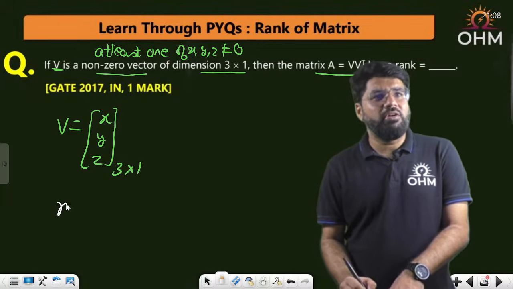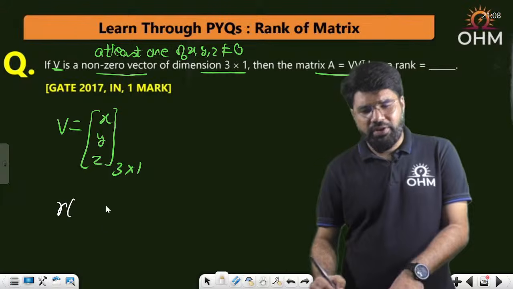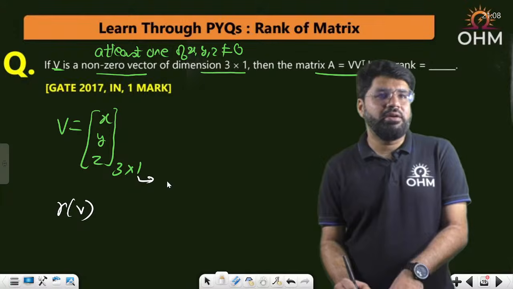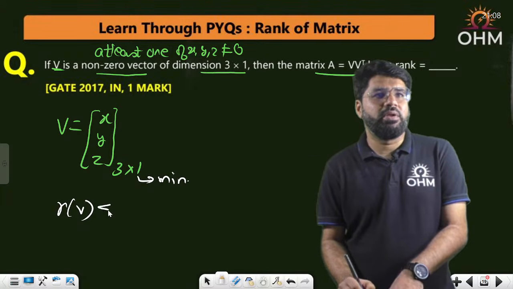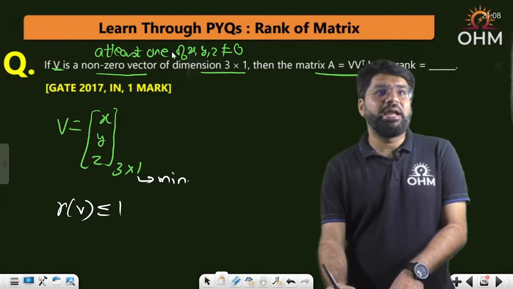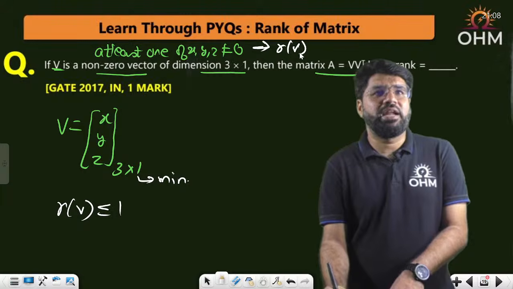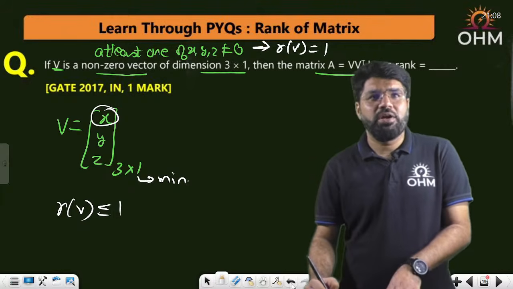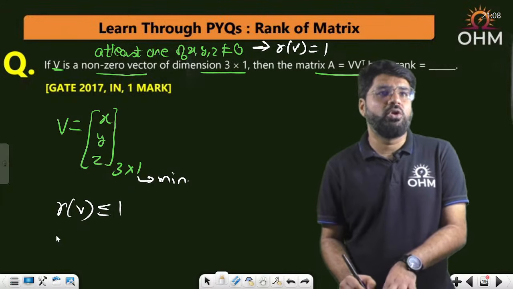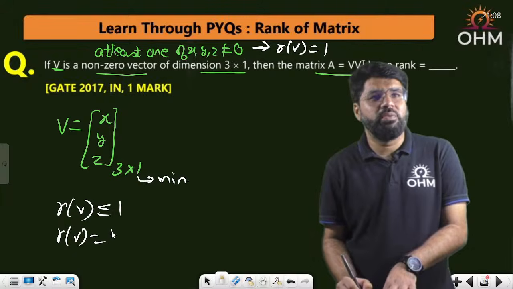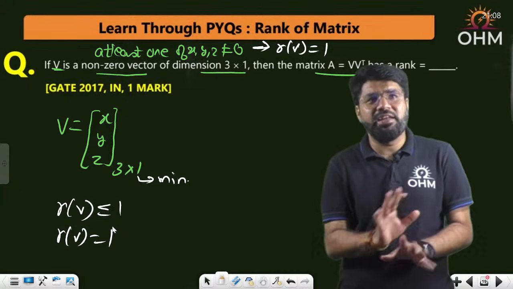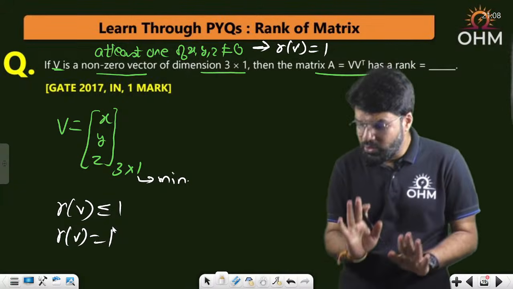What about the rank of V? It cannot be more than 1. It is the minimum of M or N, and the minimum is 1. So rank of V is less than or equal to 1. But V is a non-zero vector, at least one out of x, y, z is non-zero. That means the rank of V will be 1, because you have a 1 cross 1 non-zero minor. Suppose x is non-zero, so you have a non-zero 1 cross 1 minor. The rank of V can be 0 only if it is a null vector, but it is clearly given as a non-zero vector. So the rank of V is equal to 1.